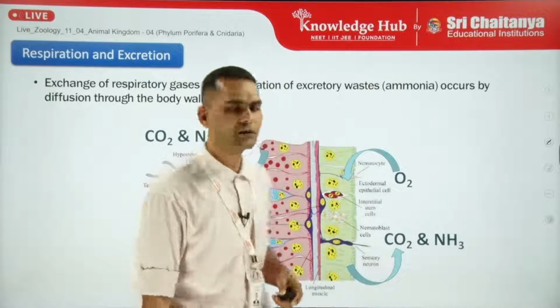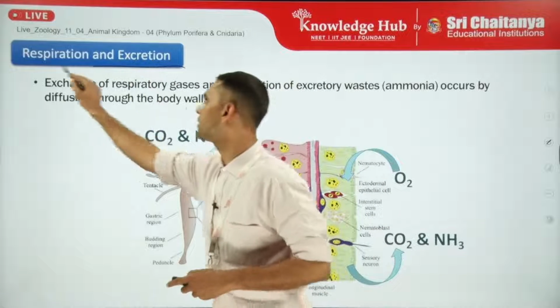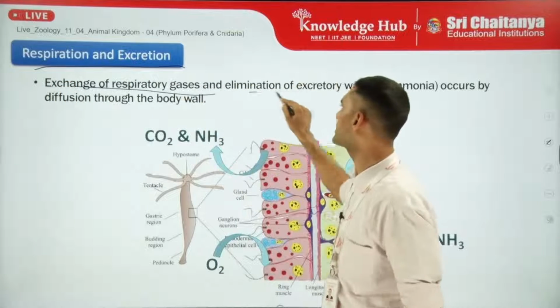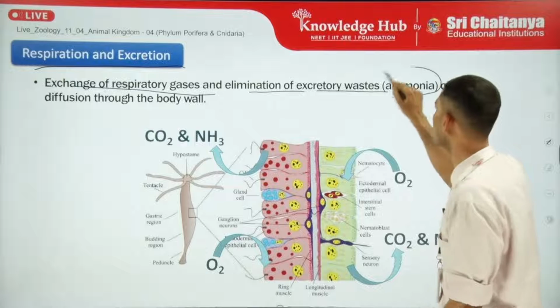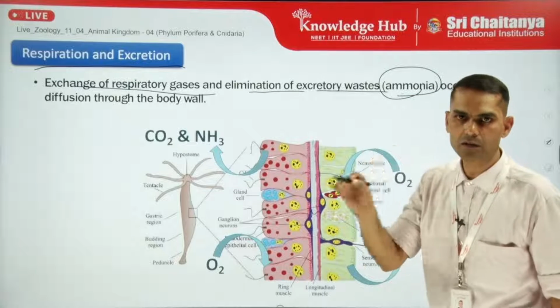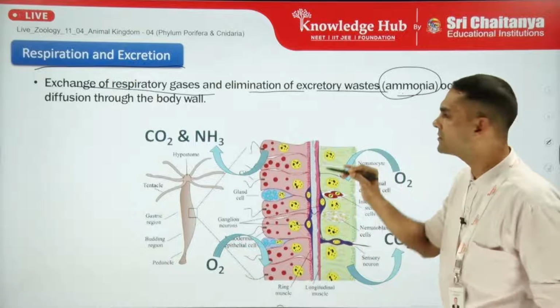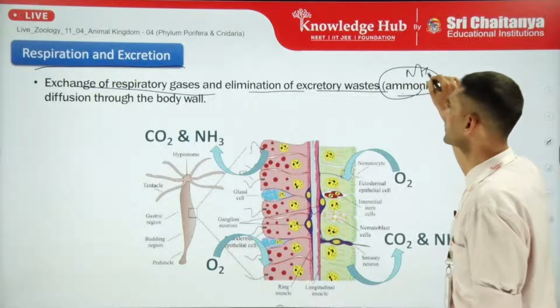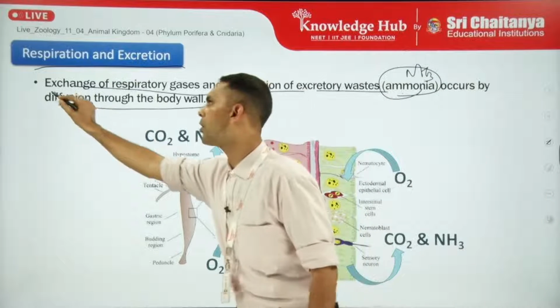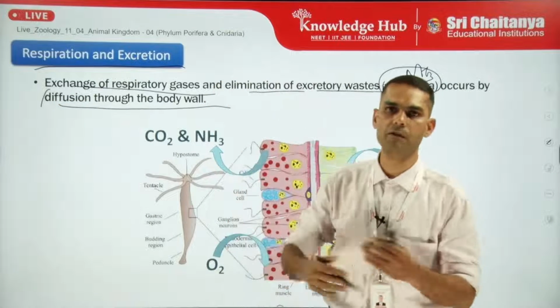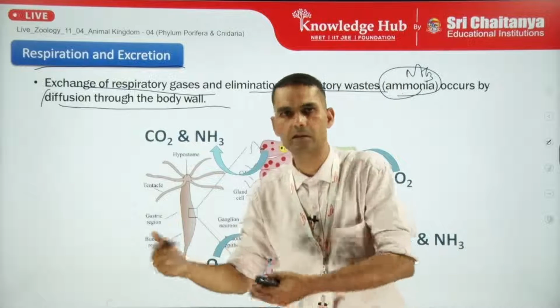So moving to the next part, respiration and excretion. Exchange of respiratory gases and elimination of excretory waste, of which the chief nitrogen containing excretory waste is ammonia, occurs by diffusion through the body wall. That means through water it will be directly exchanged, both the gases as well as the excretory substance ammonia.